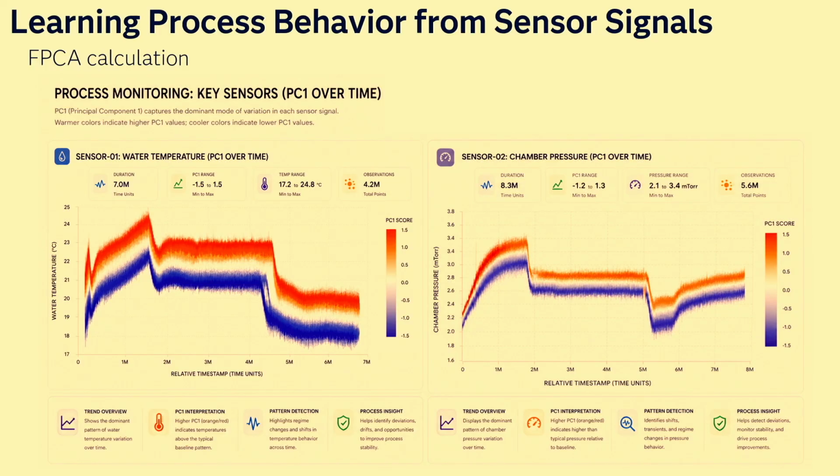So on the right-hand side, you see the water temperature. You see the warmer color is representing over the average. The colder color is representing below the average behavior of the sensor. And the same for the pressure. And we did that for every single sensor measurement. So we have a principal component measurement of each sensor. And then we put all these into our models.